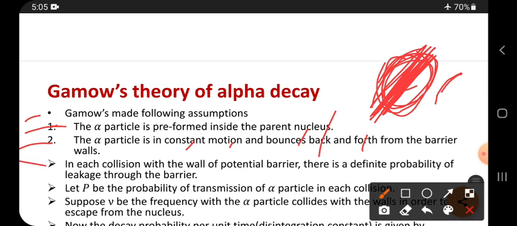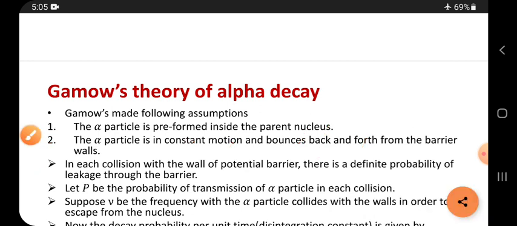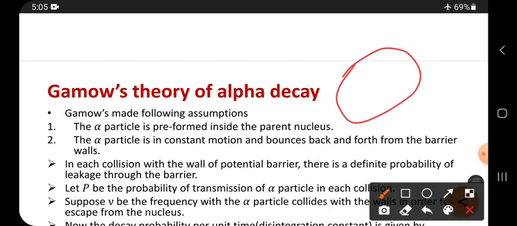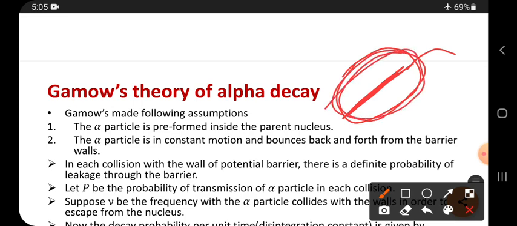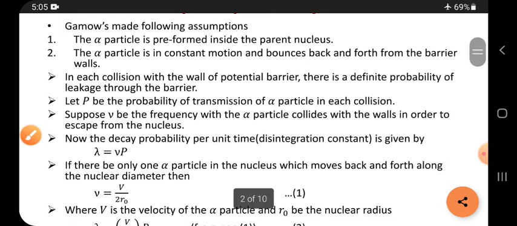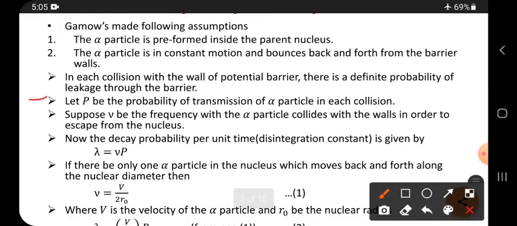Next, in each collision with the walls of the potential barrier, there is a definite probability of a leakage through the barrier. So here, when the alpha particle is bouncing to and fro, there is a small probability to come outside from the potential barrier of this nucleus. Let P be the probability of transmission of the alpha particle in each collision. So that is a probability, meaning chance to come outside.